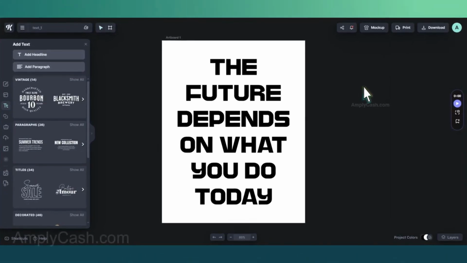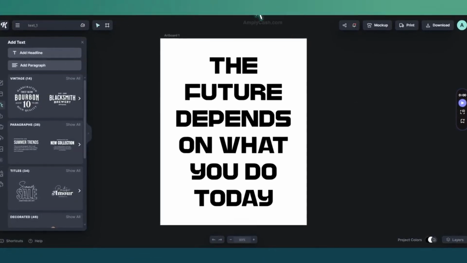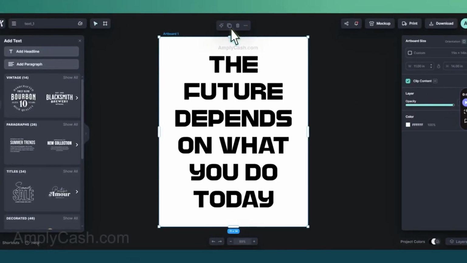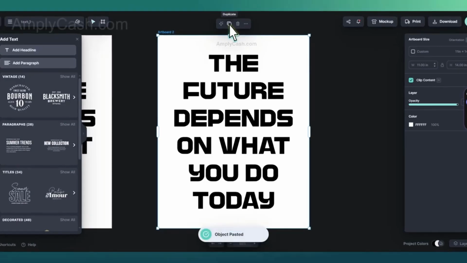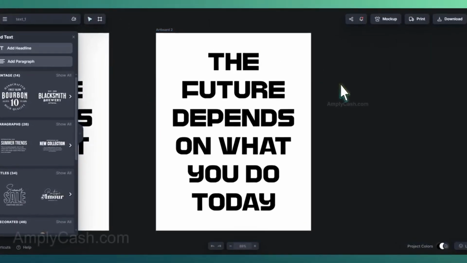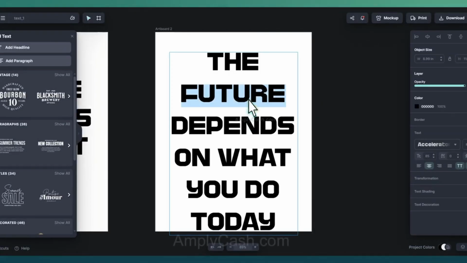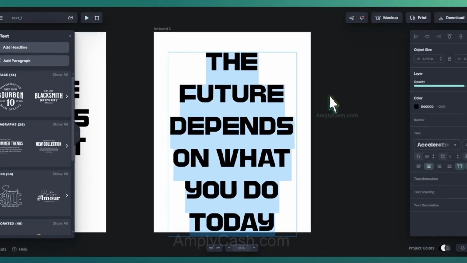You can create as many designs as you like. You can do that by duplicating your design. To do that, just click on the artboard, and from there, click Duplicate. Just like that, you have another copy of your design that you can modify. Here's another trick. If you want more variations of the quote or want to avoid using a quote that someone else might be using, double-click on the text, select it all, and copy it.